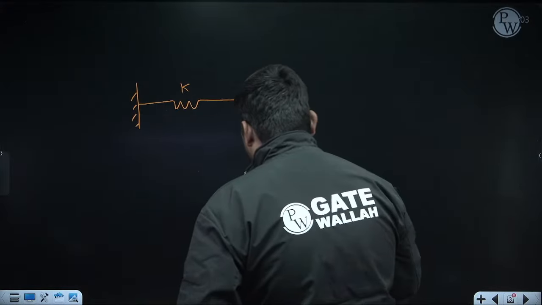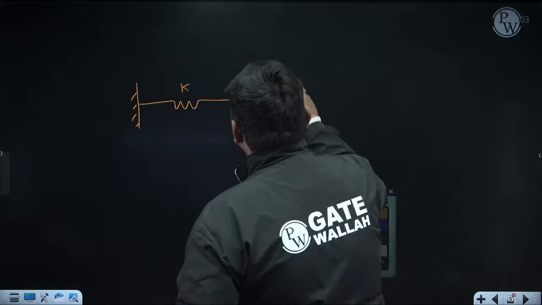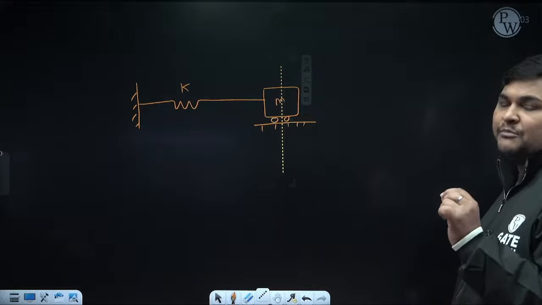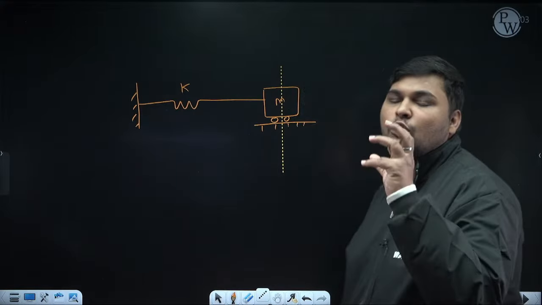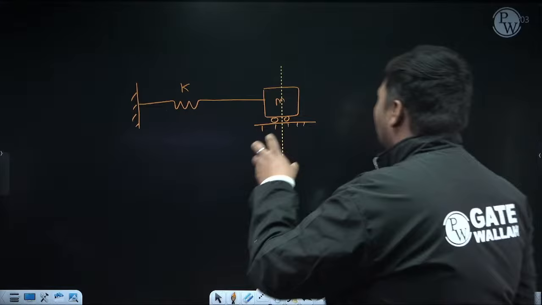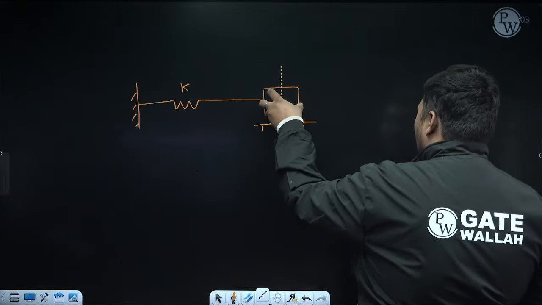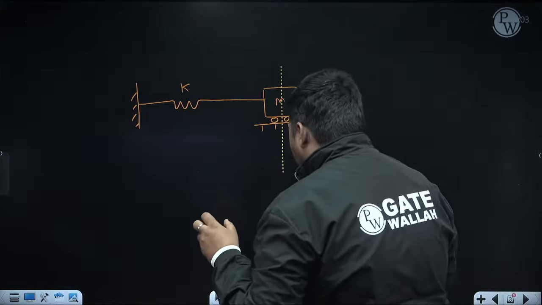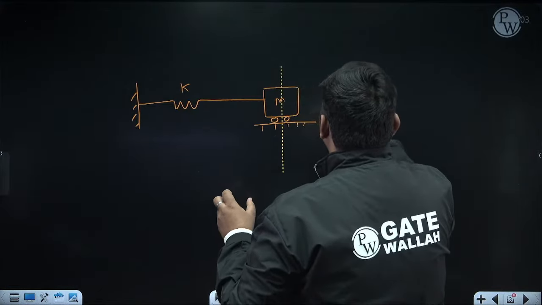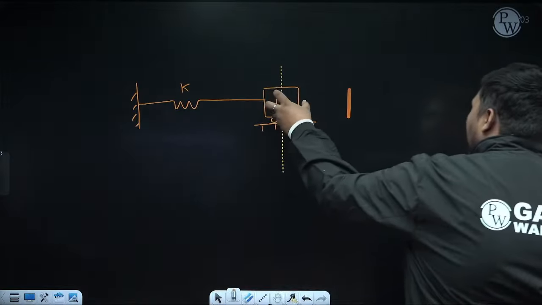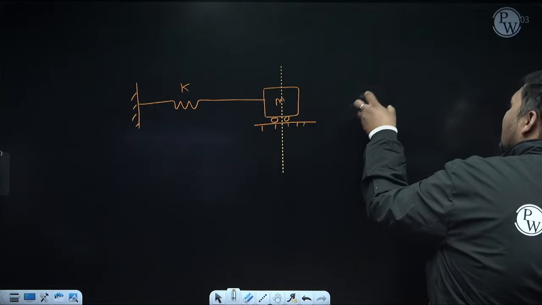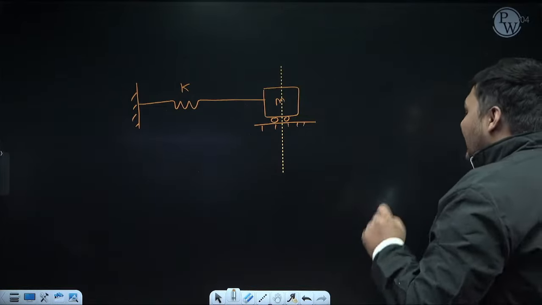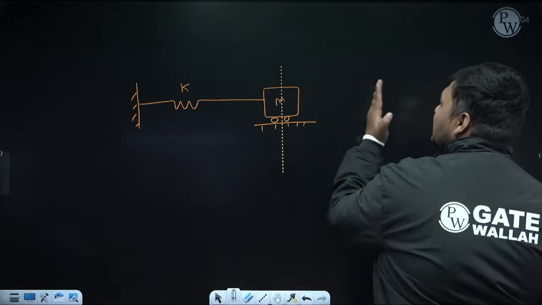Now what we are doing is displacing this mass from its mean position by applying an impulse force. I am applying this force for a very short duration, and I am disturbing this mass from its mean position. Suppose we have brought this mass by applying this impulse force to this location. After that, I have released that force. Now what will happen when I release that force? Now this system will vibrate like this.